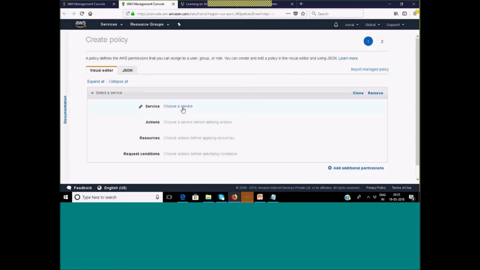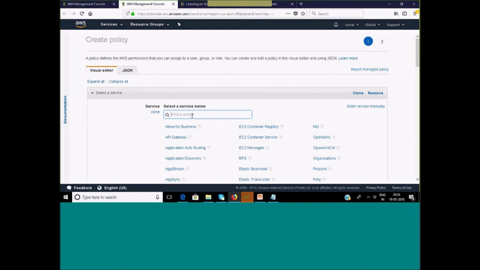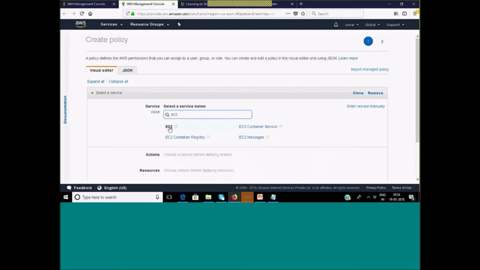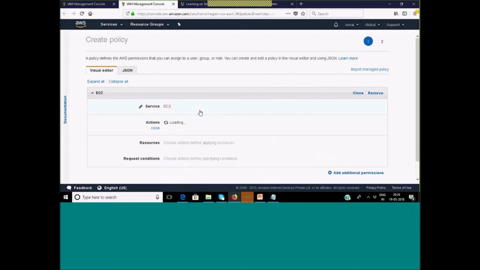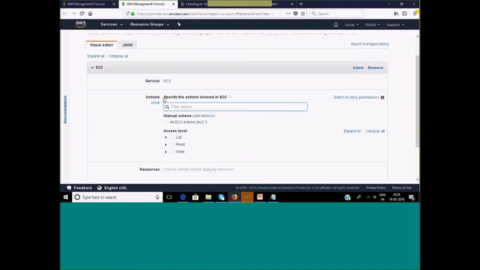Now choose a service, for which service you want to define a policy. As you click on service, it will highlight. Let's say I want to do it for EC2. So I type EC2. I want to define a policy for EC2. Now what action do I want to give? The action is nothing but what kind of access you want to give for the EC2 service.